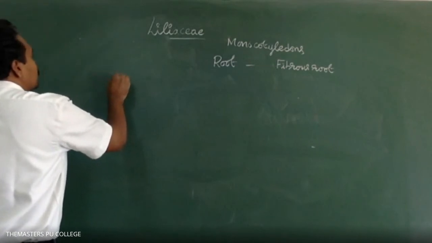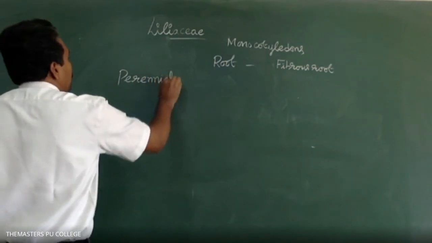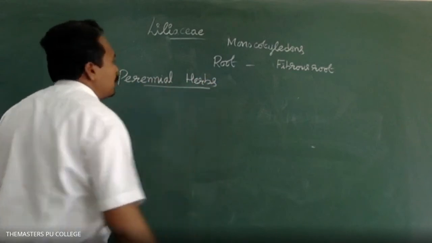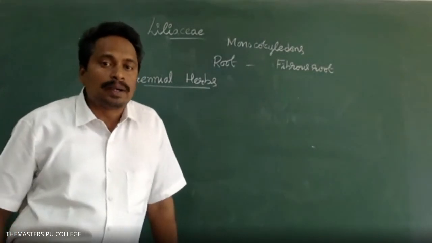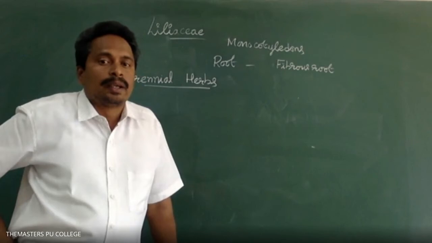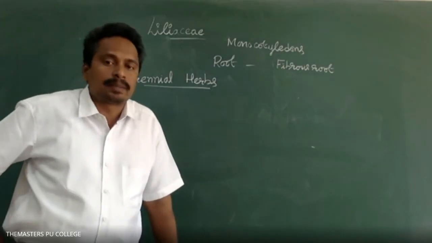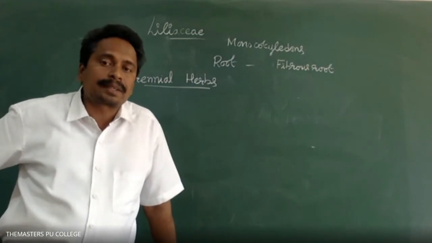Here, most of the plants are perennial herbs. We already learned about the perenniation process in the morphology of flowering plants. Perenniation means the plants live a longer period of time without destruction.